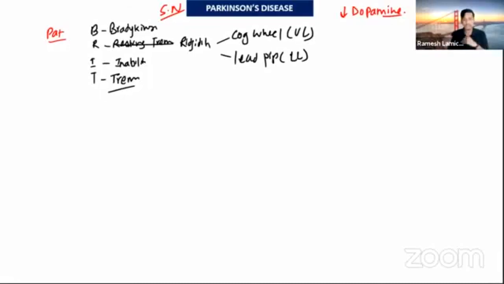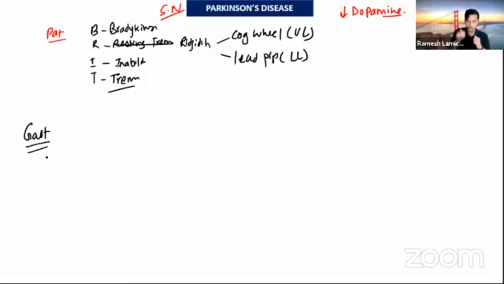This is the presentation. Now another important thing: describe the gait of Parkinsonism. There will be slowness when sitting and standing up, and a slowness in initiation of walking. The patient will initiate slowly, and the steps will be short and shuffling.